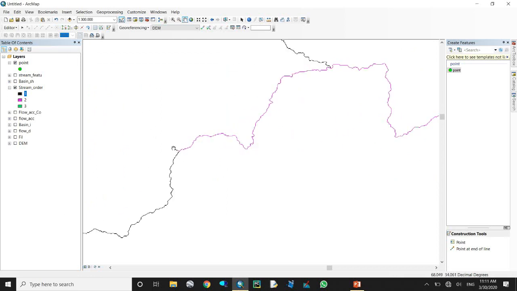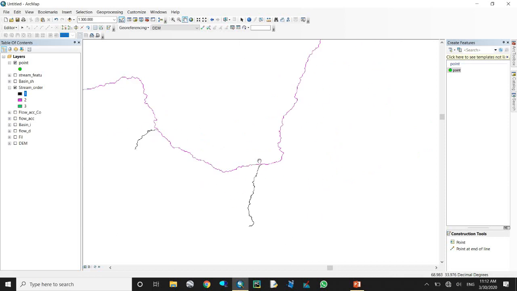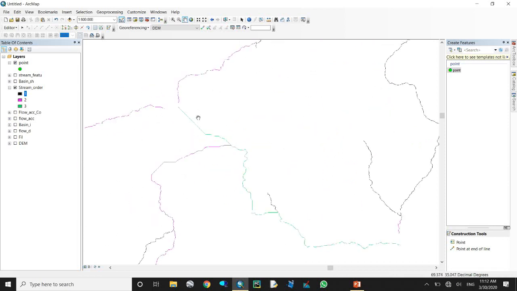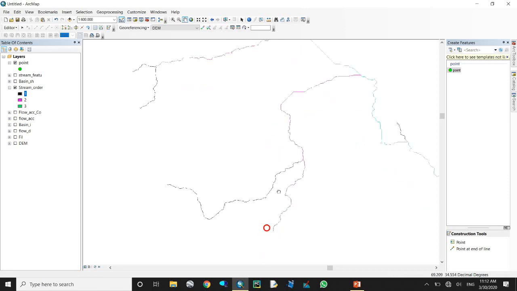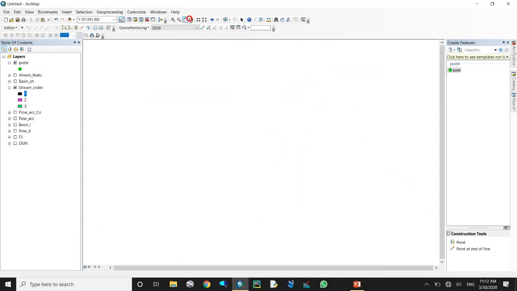Here we have three categories of river, and also we can see the attribute. Here we have a three digit. If you want to remove this one, you can use the definition query here. Okay, here we take this one.